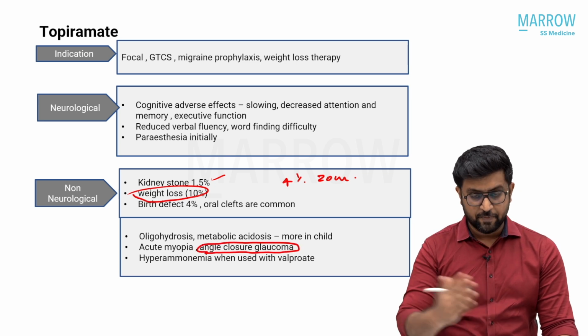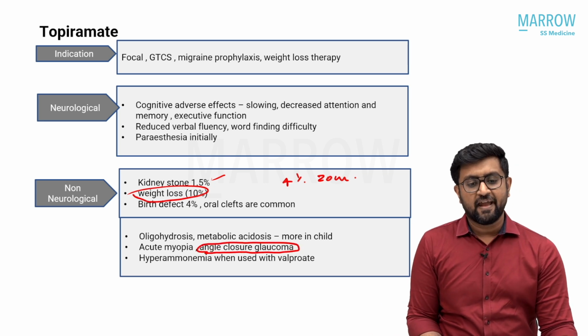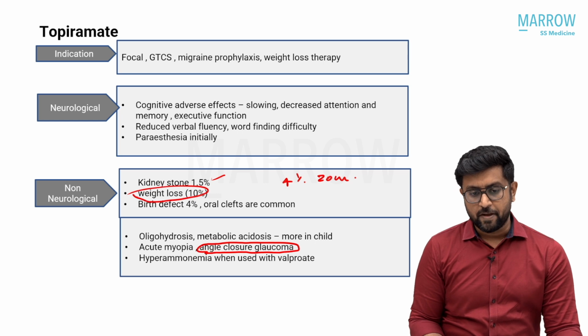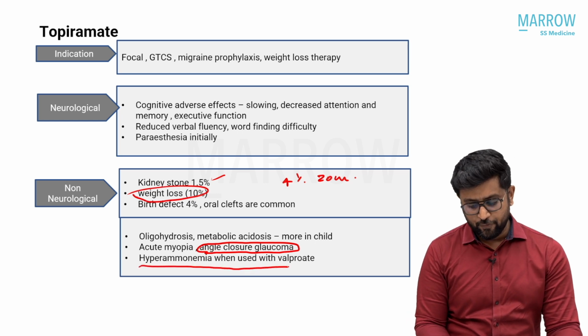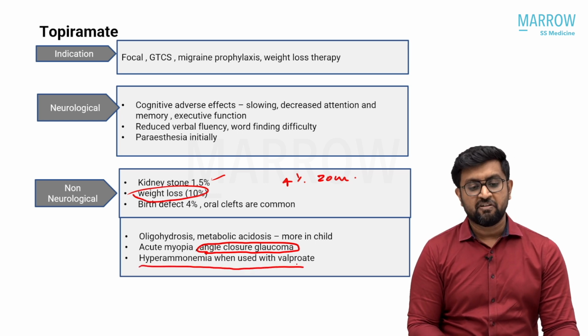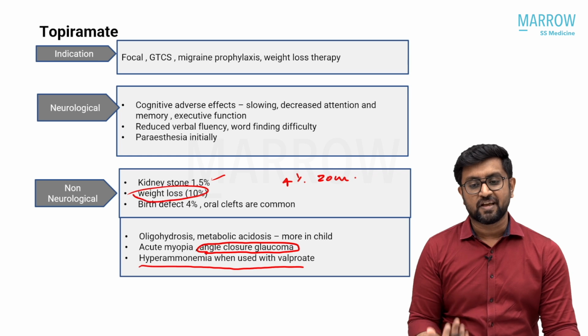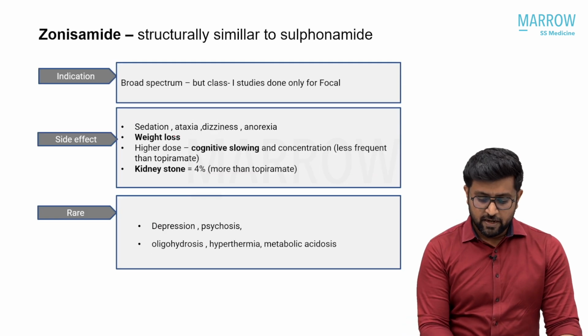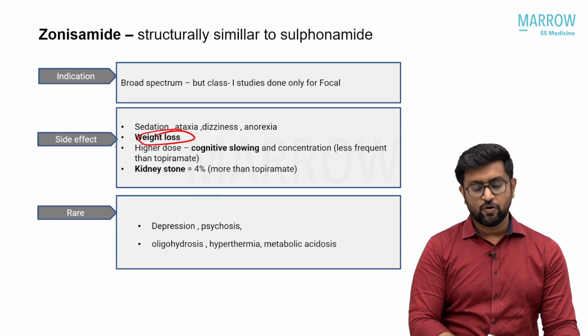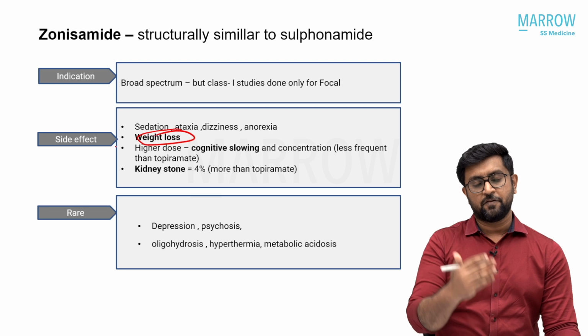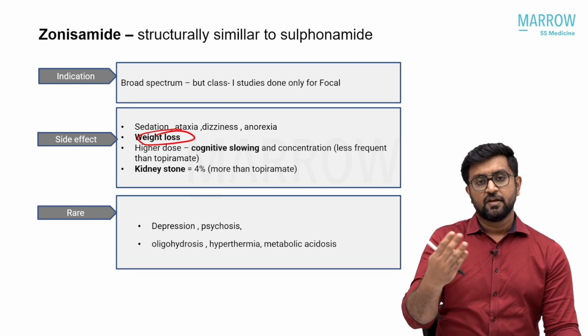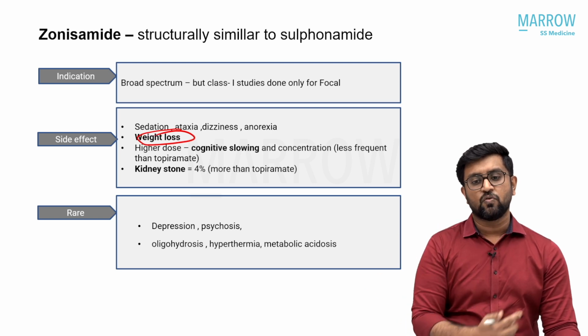Remember, topiramate causes angle closure glaucoma. That is another question which is coming in the next question. Topiramate causes angle closure glaucoma and myopia. Hyperammonemia when used with valproate. Valproate itself causes hyperammonemia. When you use topiramate with valproate, hyperammonemia is a high risk. Then coming to zonisamide, it causes weight loss again. So that is why I told you can answer zonisamide or topiramate. If both are there, topiramate is the first answer. If only zonisamide is there, you go with zonisamide.